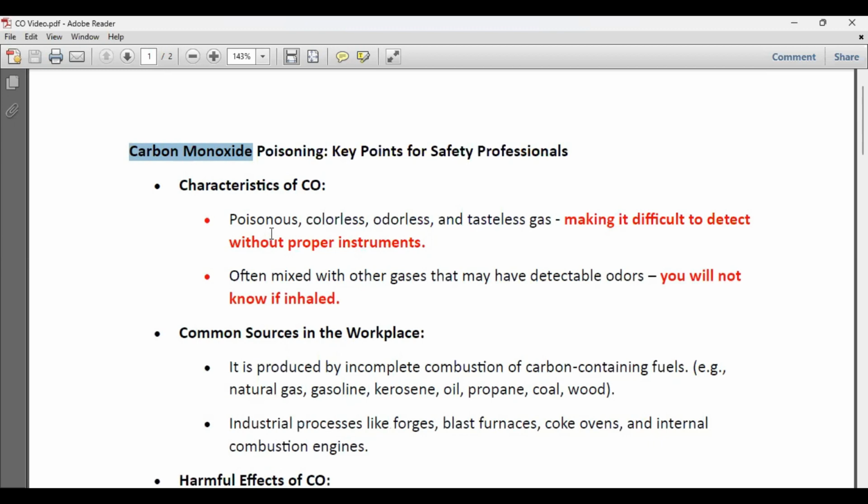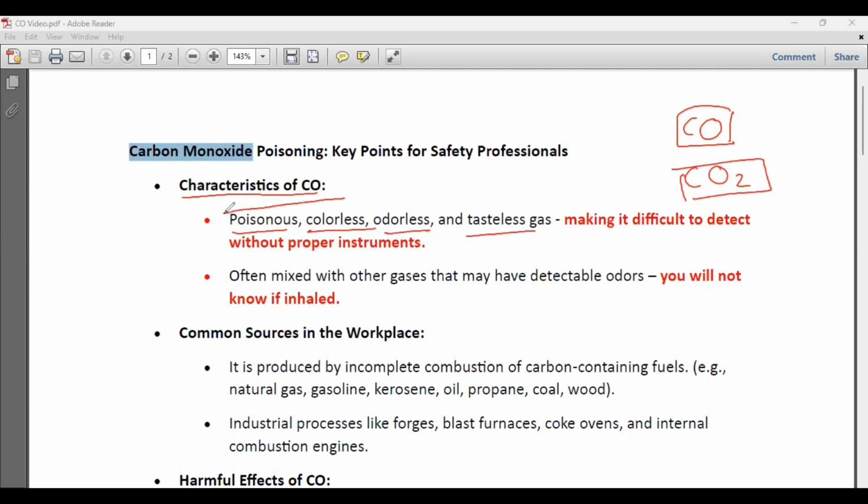So, carbon monoxide characteristics. What are the characteristics of carbon monoxide? Carbon monoxide is usually written as CO, one carbon and one oxygen. So that is carbon monoxide. When CO2 is written, it is carbon dioxide. Dioxide means two oxygen. So carbon monoxide is poisonous, colorless, odorless, and tasteless. Carbon monoxide is poisonous, colorless, odorless, and tasteless.